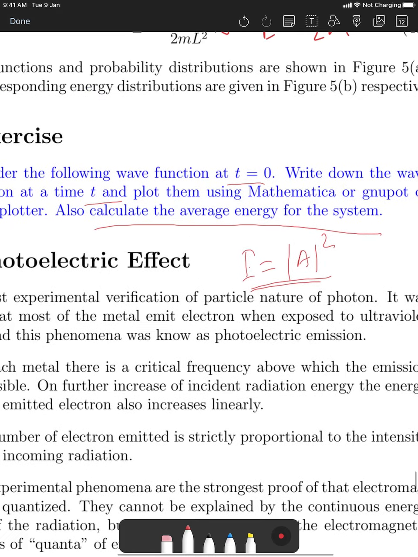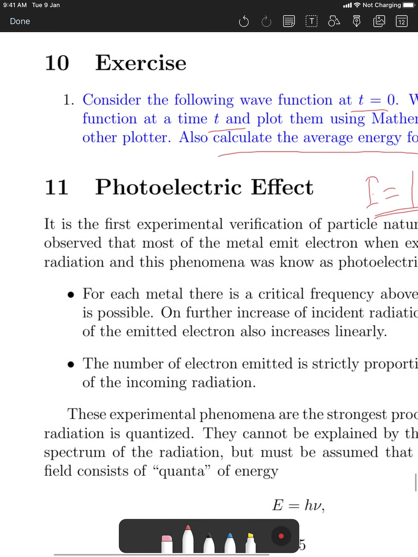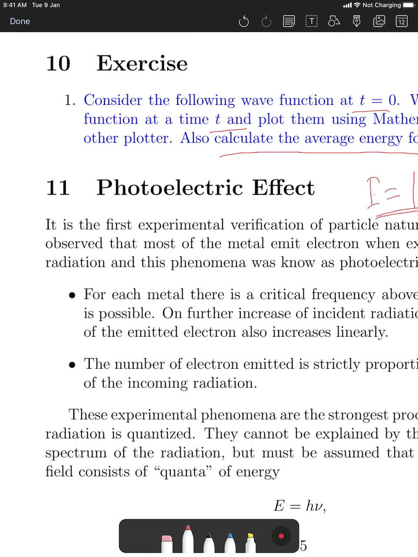Just to tell you, the photoelectric effect tells you that the wave description is also not enough. Young's double slit experiment said the particle description is not enough; you need a wave description for the particle. And the photoelectric effect says no, you need a particle description because the wave description is not enough. So we are at a juncture where both descriptions are necessary.